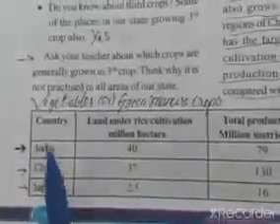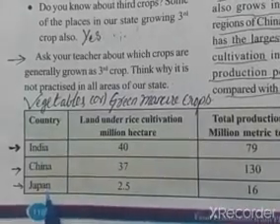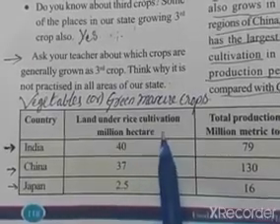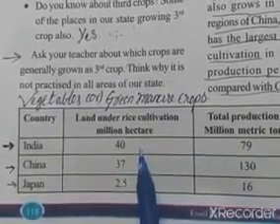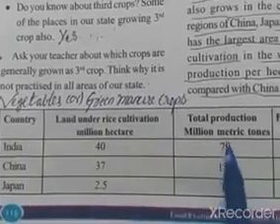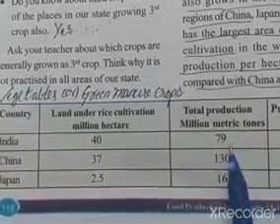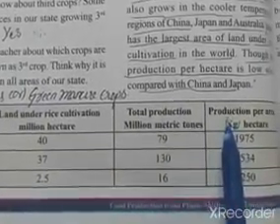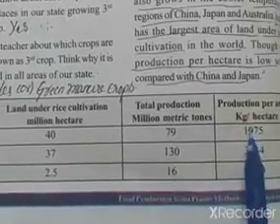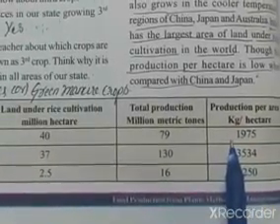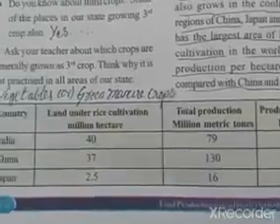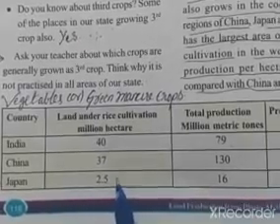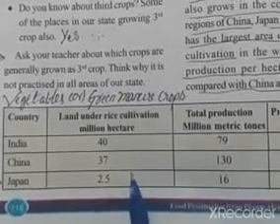Let us try to observe this table. India, China and Japan. In India, land under rice cultivation in million hectares, 40 million hectares of land is cultivated. Next, total production in million metric tons. How many million metric tons? We can produce 79 million. Next, production per area, kg per hectare, 1975. Next, in China 37 million hectares are there. In Japan 2.5 million hectares are there.